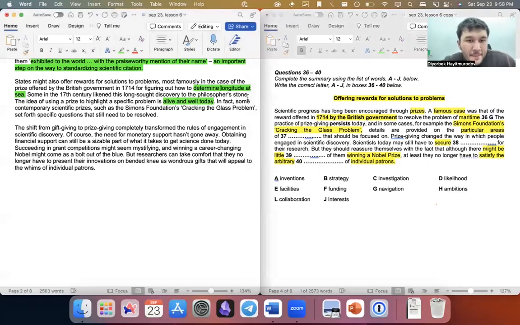Some contemporary scientific prizes set forth specific questions that still need to be resolved. The details are provided on particular areas that should be focused on. What's the answer for 37? 37.